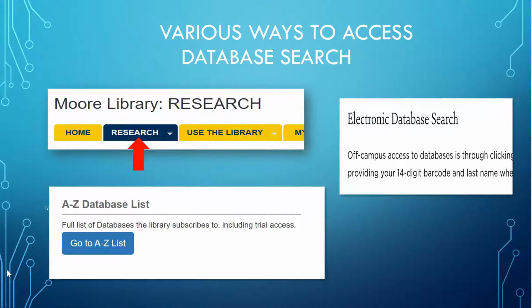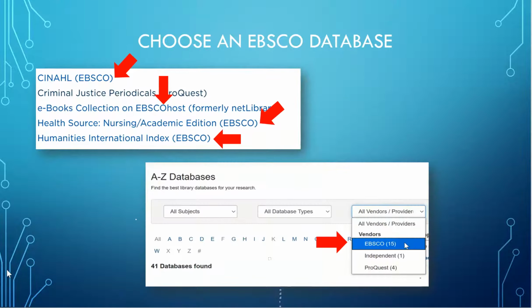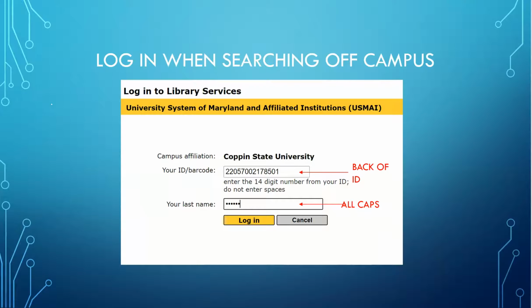There are multiple ways to begin a database search, and choosing any database with Ebsco in its title or under the Ebsco heading in the A to Z list will get you started. When searching off campus, you must log on with your More Library account information. If you have any problems with logon, contact the circulation department.